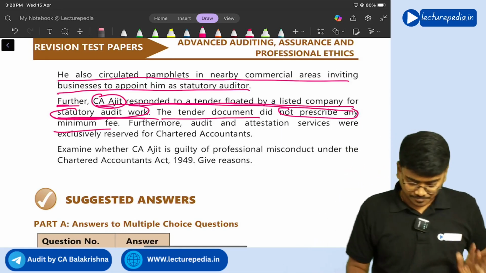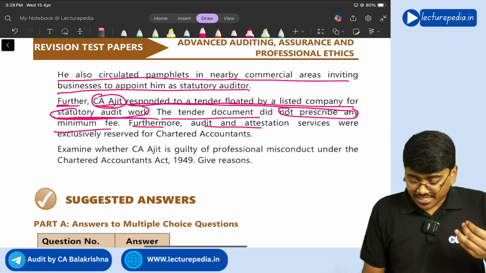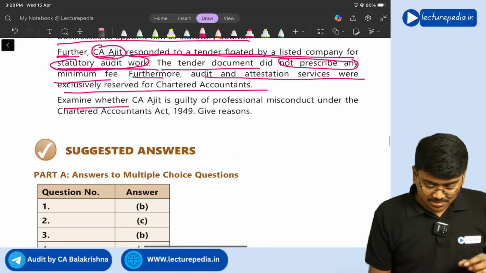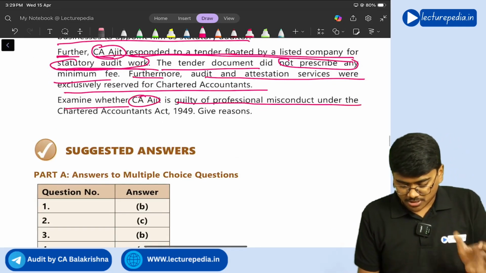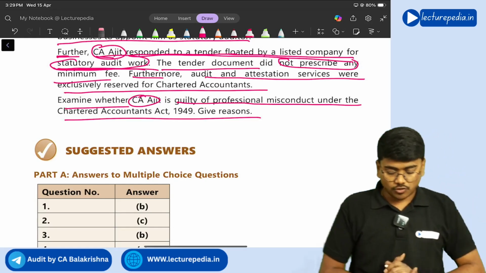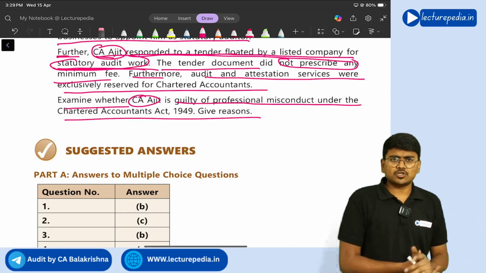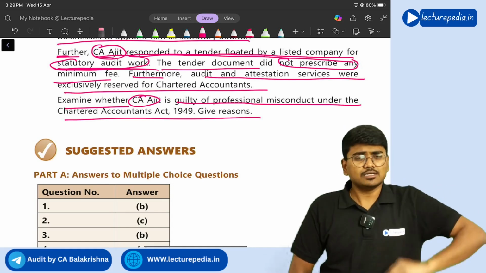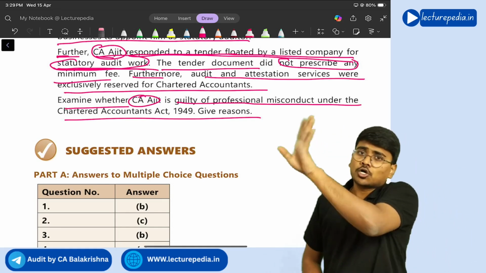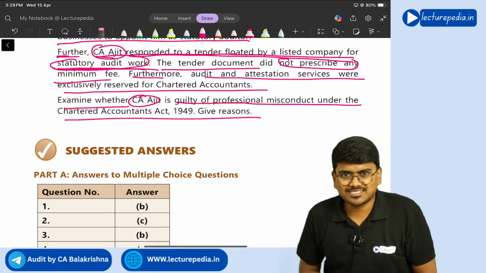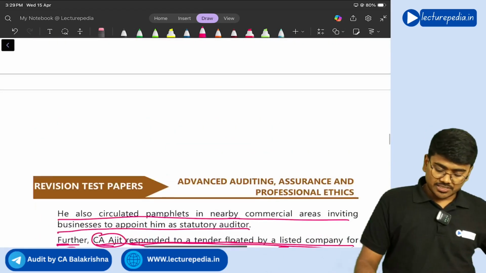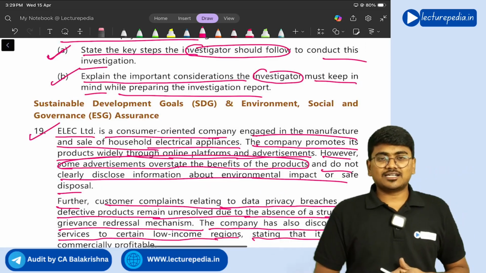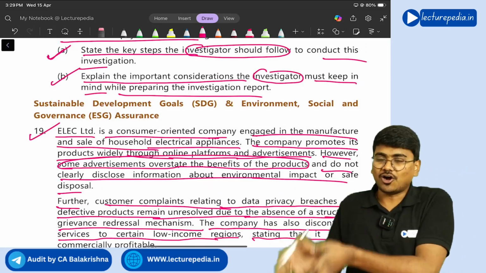Furthermore, audit and attestation services were exclusively reserved for the chartered accountant. Examine whether CA Ajit is guilty of professional misconduct under the Chartered Accountants Act 1949 with reasons. Yes, he is guilty of professional misconduct in both the situations. Both situations will fall under Schedule 1, Part 1, Clause 6. Right? Yes. So this is the complete discussion of May 2026 RTP for CA Final Audit.